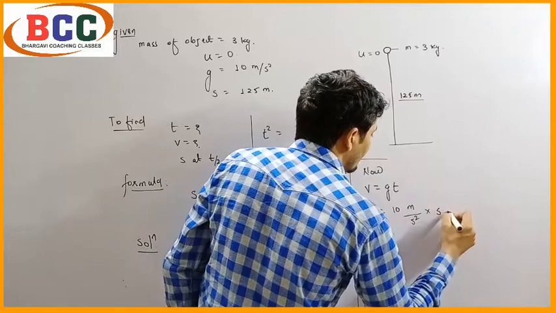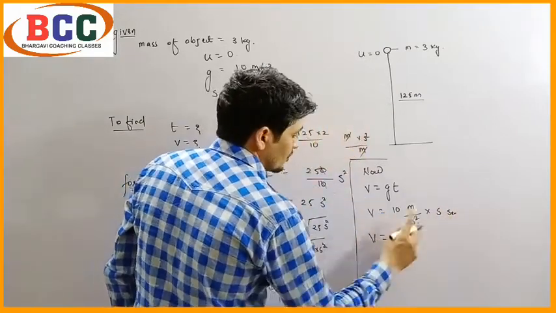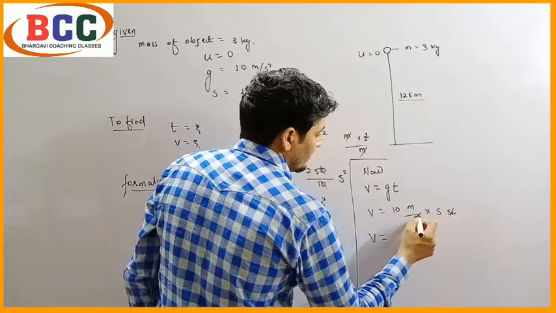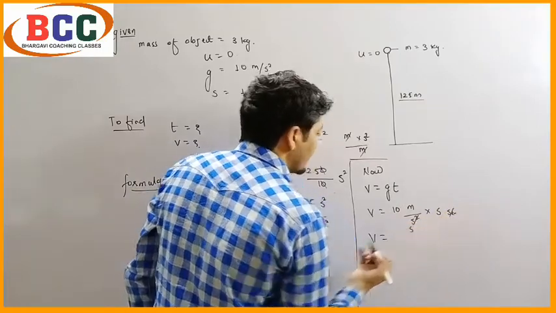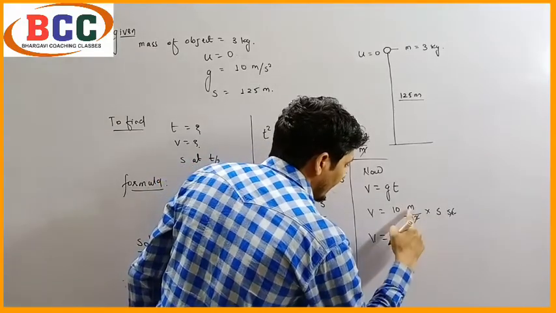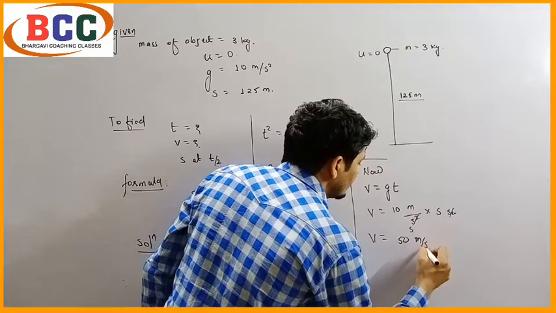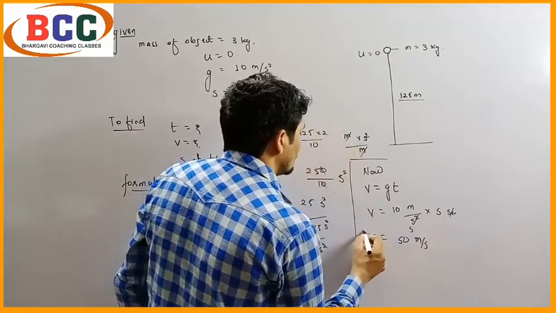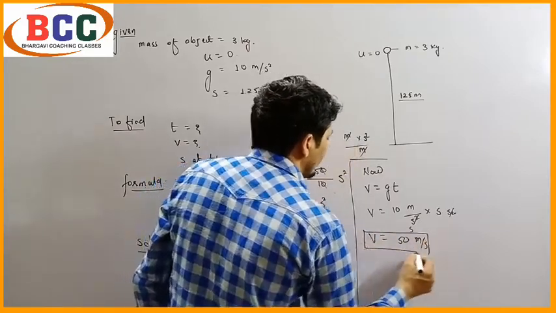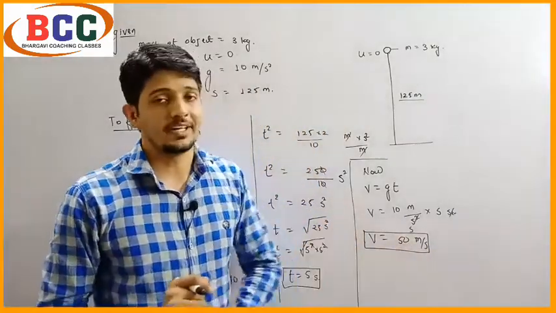So v equals to, second and second square will cancel, leaving second. 10 into 5 will be 50, and the unit will be meter per second. So the final velocity of the object is 50 meter per second.